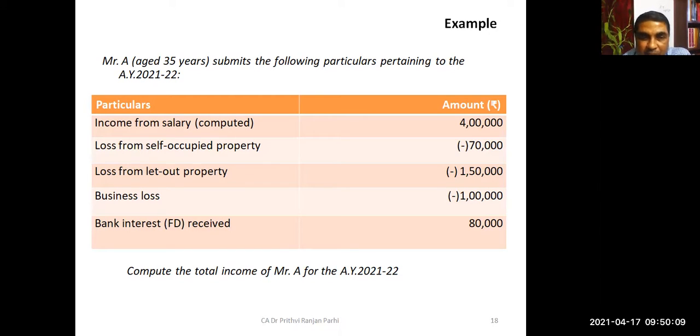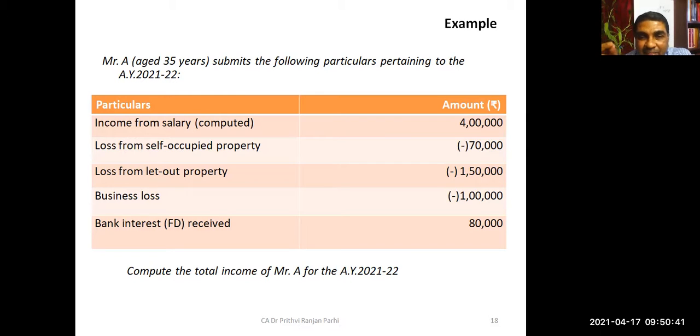And what is business loss? 1 lakh. And the last one, bank interest. That falls under which head of income? Income from other sources. So these are the heads of income we are having. Now we have to compute his total income for the assessment year 21-22. Can you compute?